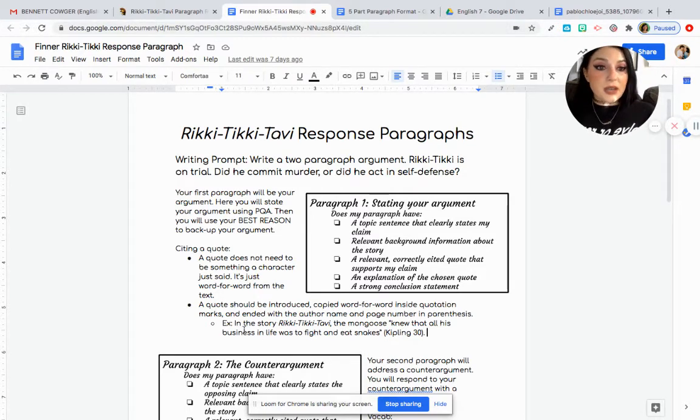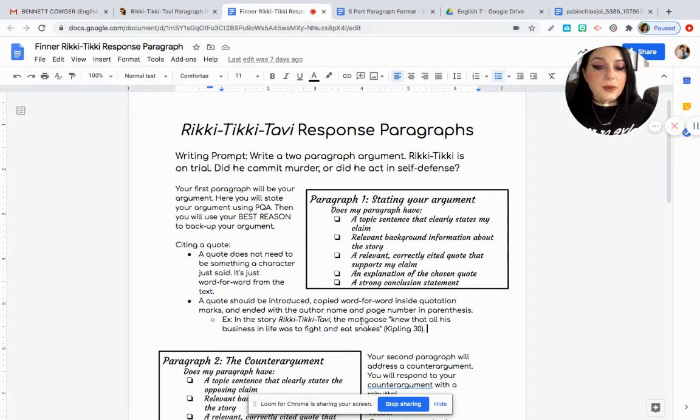So this is an example of how you would set up your quote. In the story, Rikki-Tiki-Tavi, the mongoose, quote, "knew all that his business in life was to fight and eat snakes." So you have your end quotation marks, your parentheses, author last name is capitalized, page number, and parenthesis, period. You do not need to put a comma in between the author last name and the page number. How it is listed here is just great.